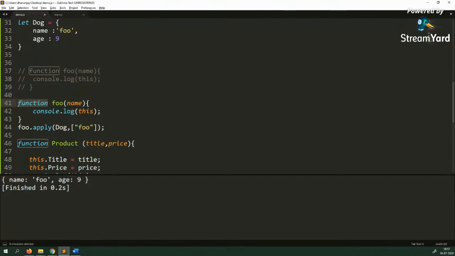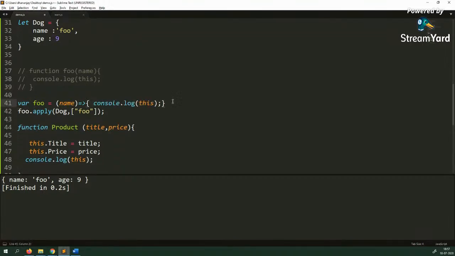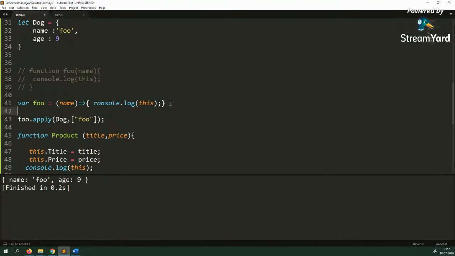Let's say var foo equal to, like this. We can do that. So this is how an arrow function works, right? Now please look at the output. What are you getting? An empty object.